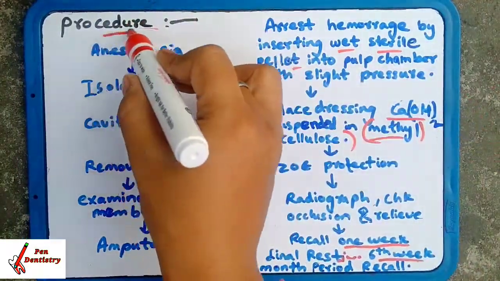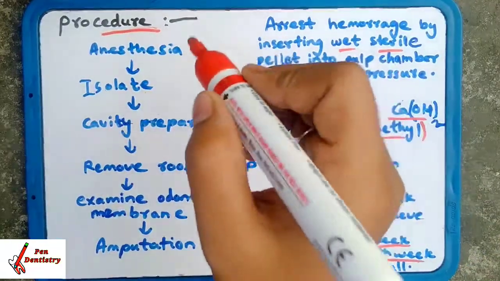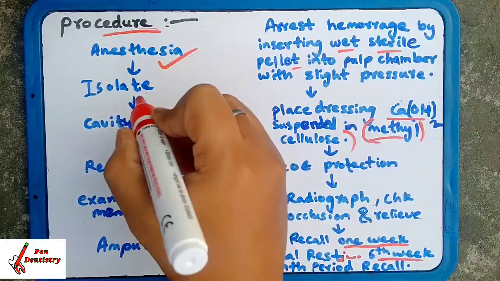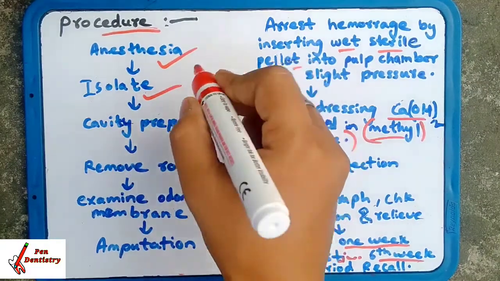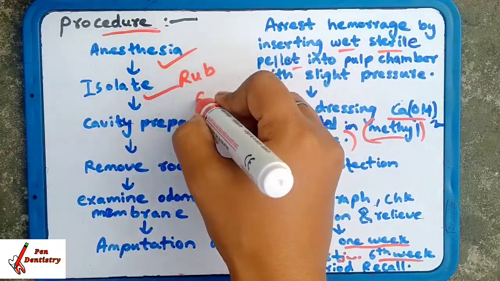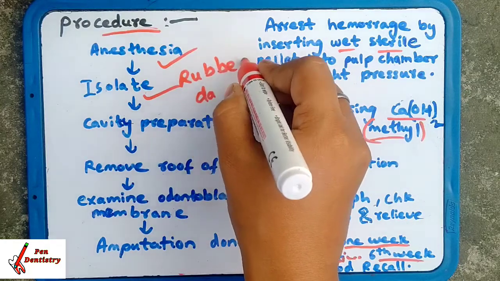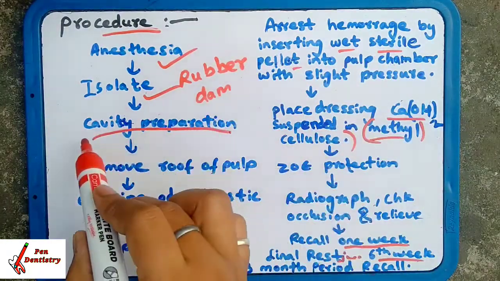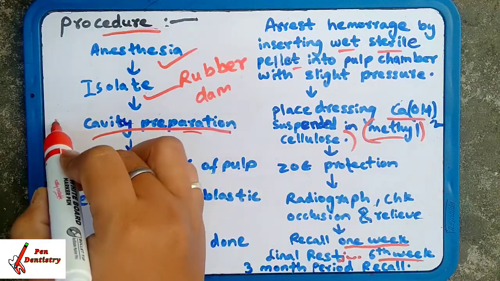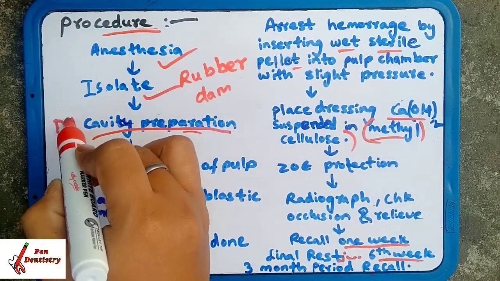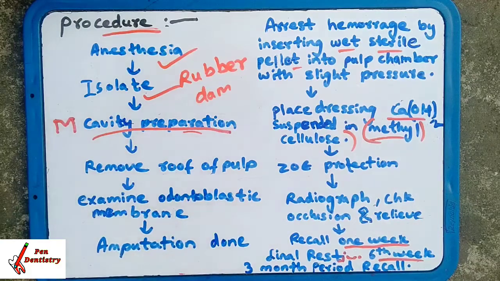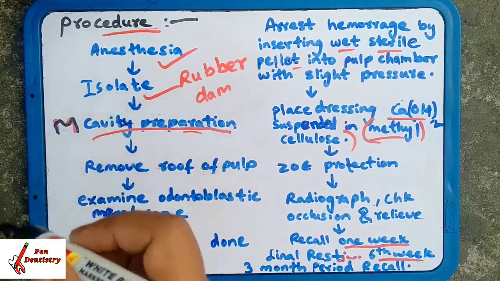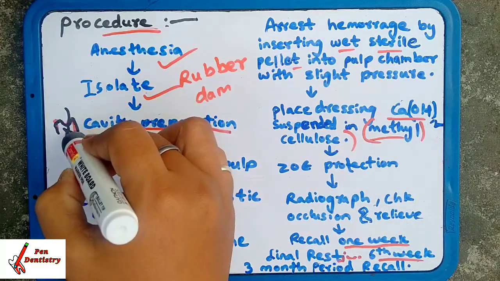The procedure of pulpotomy is, first we will anesthetize the tooth. Okay. The second step is we will isolate the tooth with rubber dam. Okay. Then we will make a cavity. Cavity preparation is done. We will make a cavity in the tooth, like this. Okay. This is a tooth. We will make a cavity. Then we will go inside the tooth.